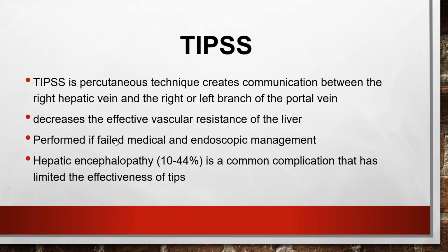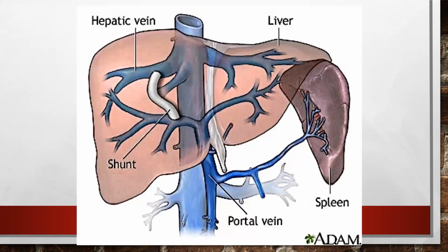So transjugular intrahepatic portosystemic shunting. See here, the hepatic vein and the portal vein are connected here. This is the TIPS shunting. This is the last resort we use, not the last but one resort we use, to treat the intractable portal hypertension with variceal bleeding.